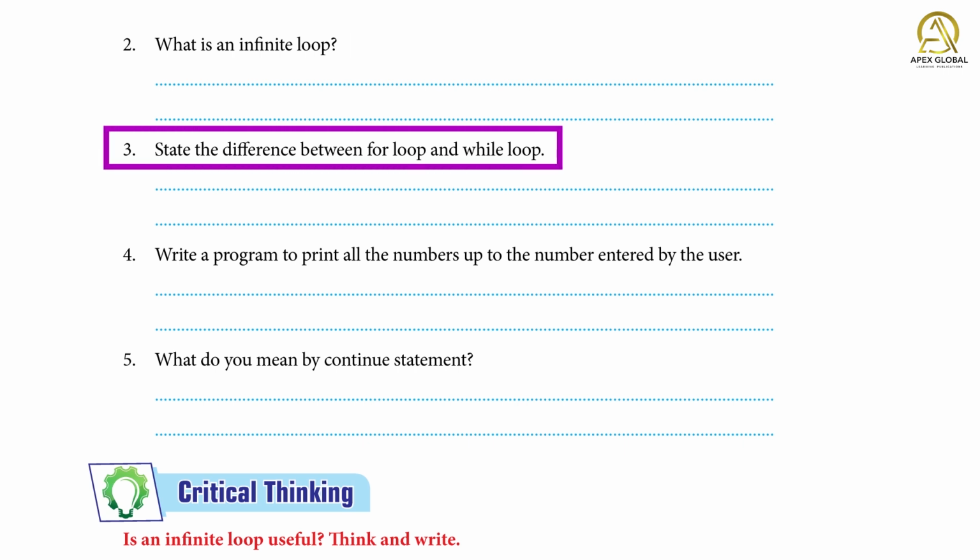3. State the difference between for loop and while loop. Answer: Difference between for loop and while loop. For loop 1: The for loop is used to repeatedly iterate over a sequence value. While loop 1: In the while loop, if the specified condition is true, a series of statements will be carried out. For loop 2: The for loop is also called a counting loop. While loop 2: It's referred to as a conditional loop.